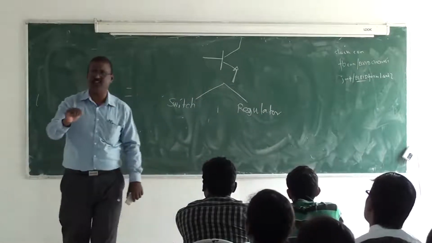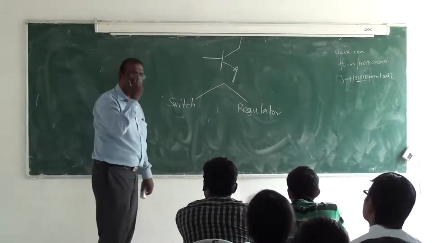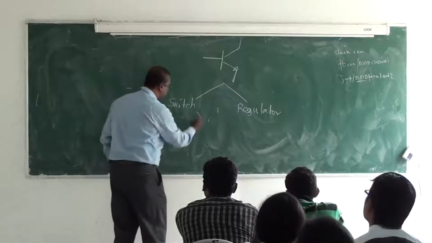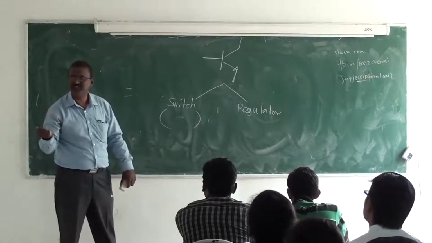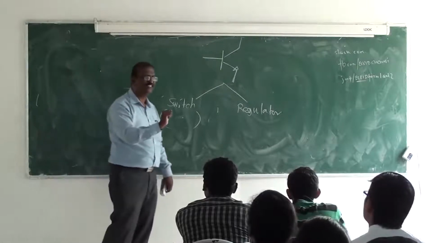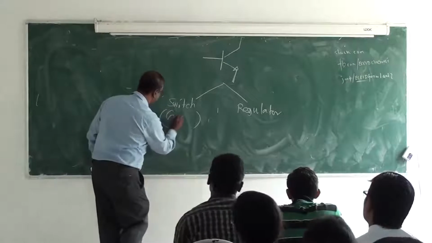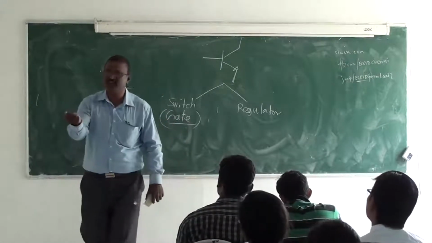Even though electronics is part of electrical, they wanted to give a different name for switch. In electronics we don't call it switch. We call it a gate. Gate is the other name of switch.